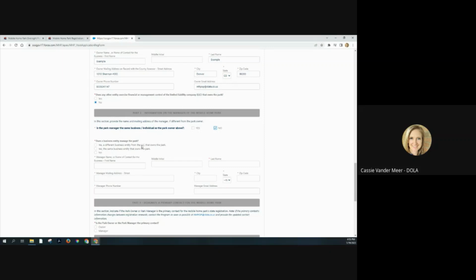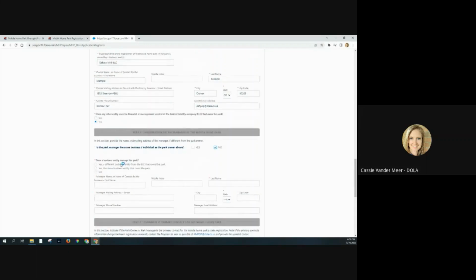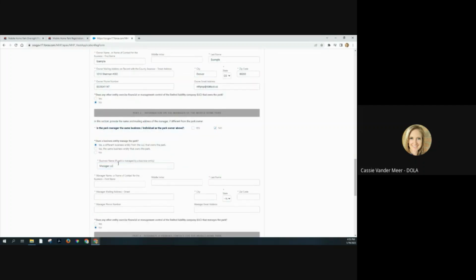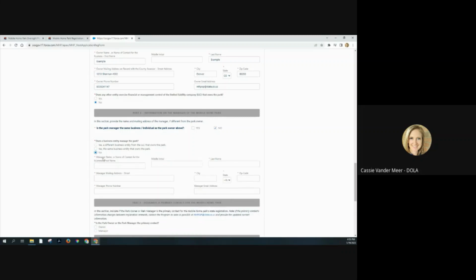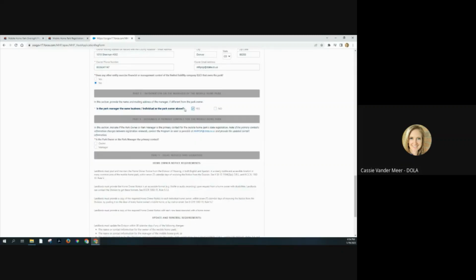If it is a different business entity, so say like up here, I have Sakura MHP LLC, say the business address for the manager is something like Manager LLC, I don't know, we're just making things up. Then you can put it there. If there is no business attached to your manager and they just work for you at the park, you can just say no and put their name and information into this section, or if they're just a general individual. Again, for the sake of time in filling this out in this video, I'm going to just say that the manager is the same as the owner above, so all of that information hides.